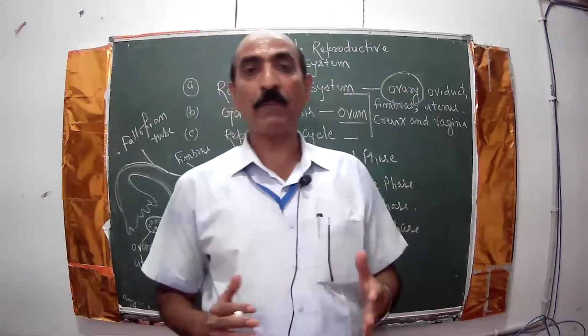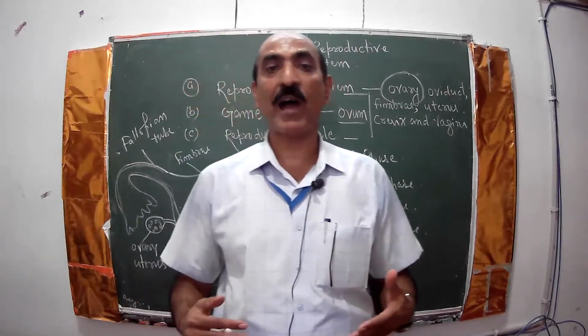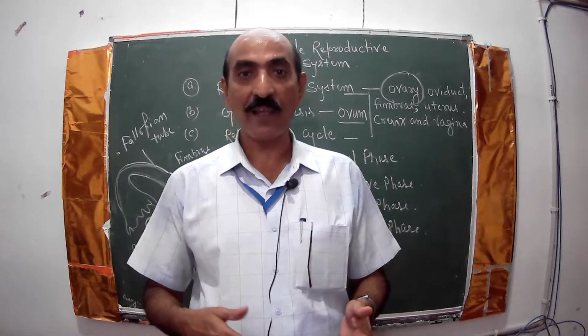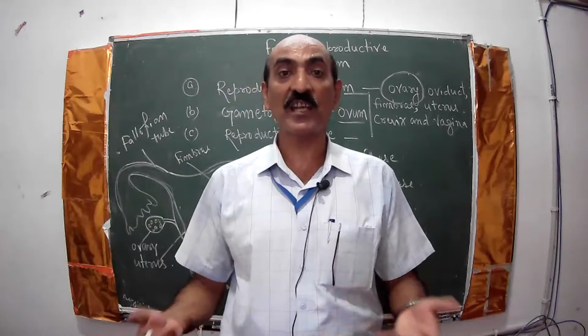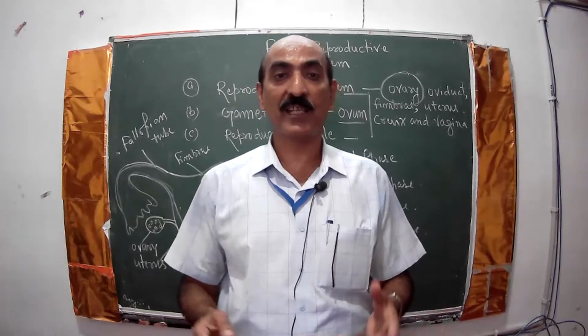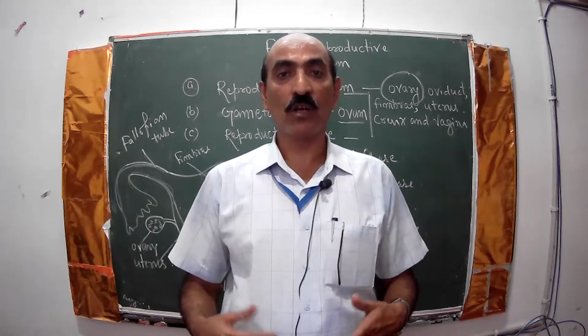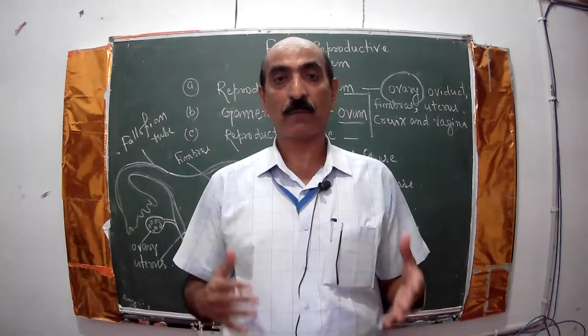So female plays a dual role. That's why we prefer the mother over the father, because she gives birth to us.